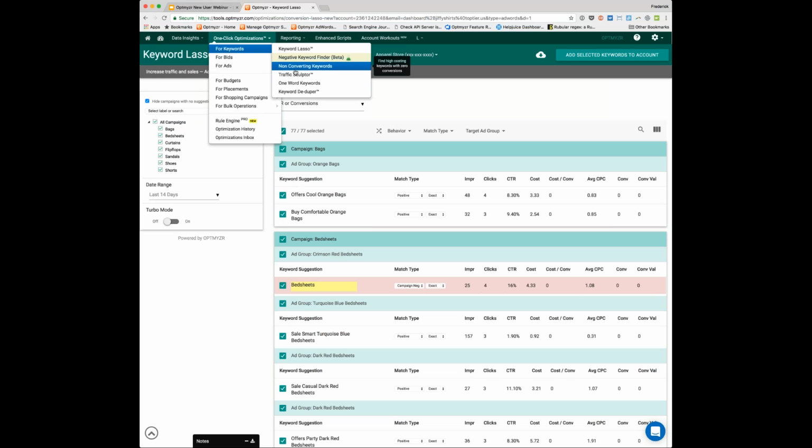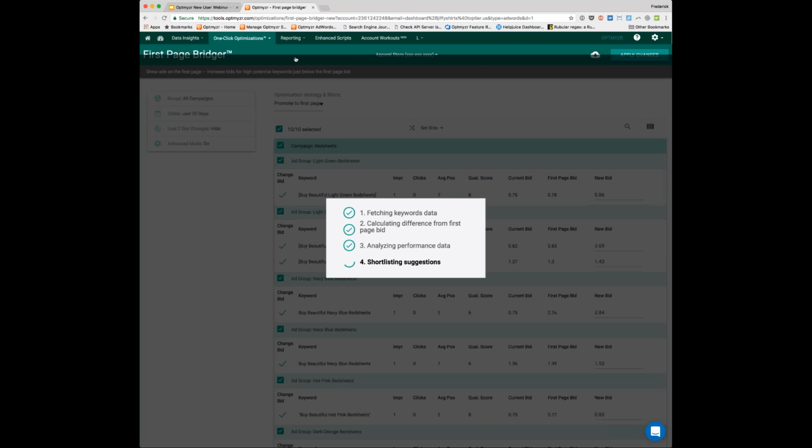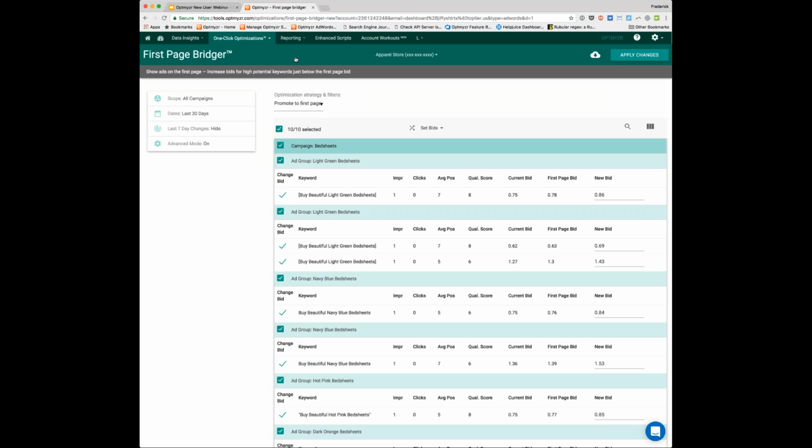So we have one-click optimizations to help find negative keywords. We can help you with managing when Google is not respecting your keyword decisions. We can help you dedupe duplicate keywords. We have a lot of bid management options, so we can help you bridge onto the first page of search results. So this is saying if we have a good quality score and we're just below the first page bid suggestion from Google, why don't we just slightly increase the bid and actually get a lot more traffic that way? So here, again, one-click optimization, very easy to do. First page bid, in this case, is 78 cents.